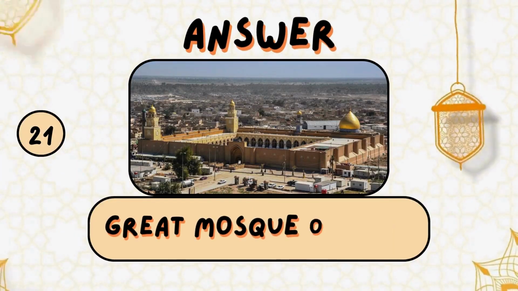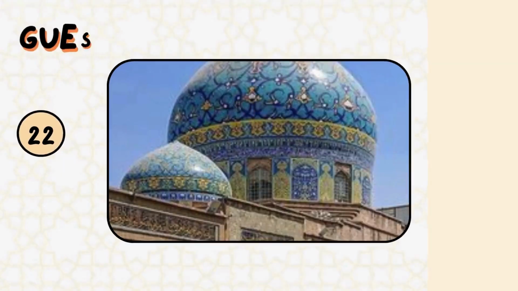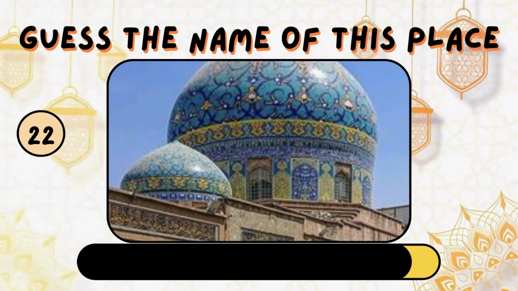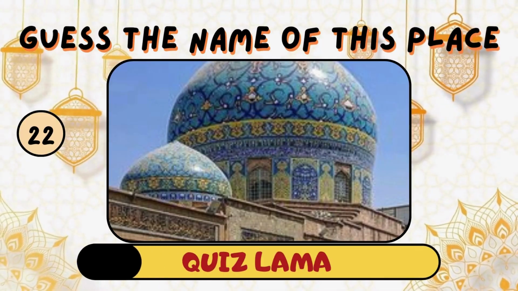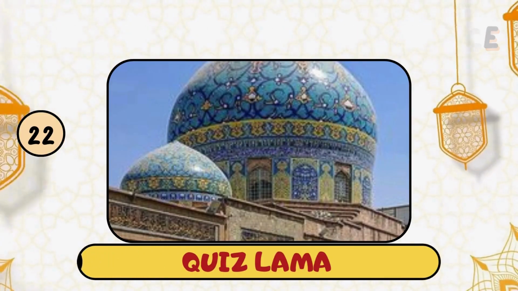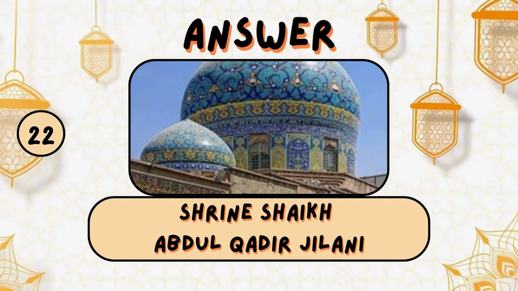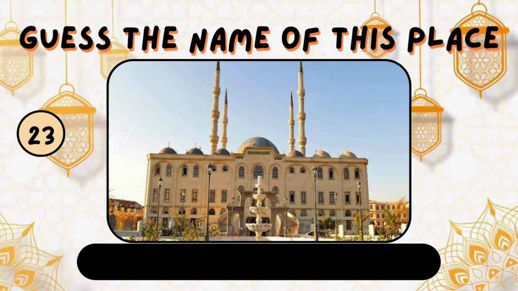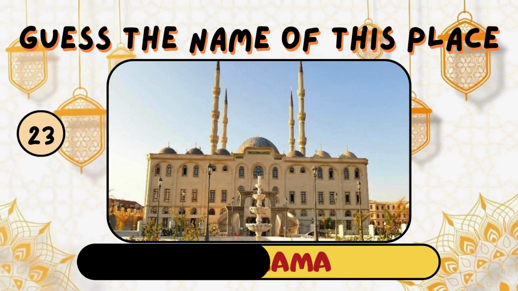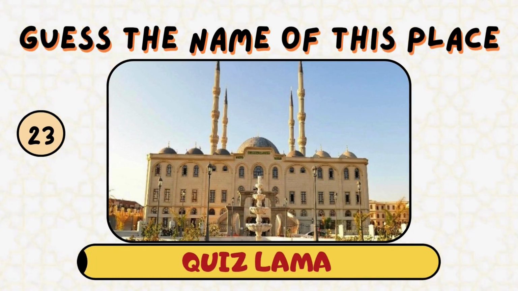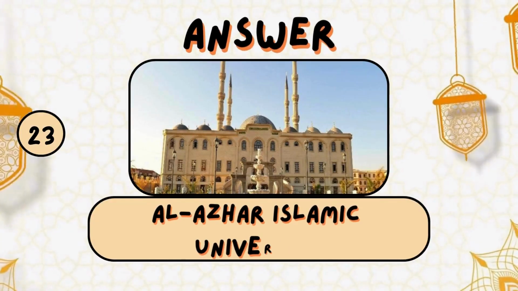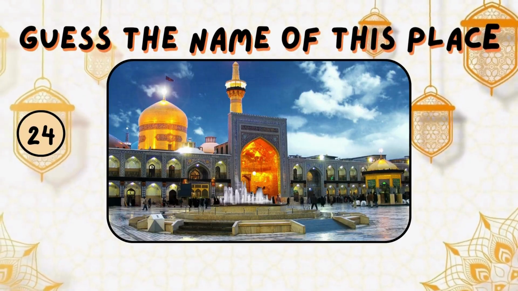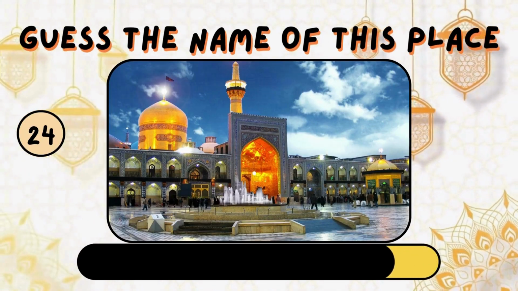It is the Great Mosque of Kufa. Guess the name of this place. Shrine of Sheikh Abdul Qadir Jilani. Guess the name of this place. It is Al-Azhar Islamic University. Guess the name of this place.